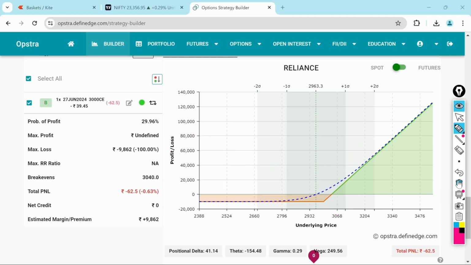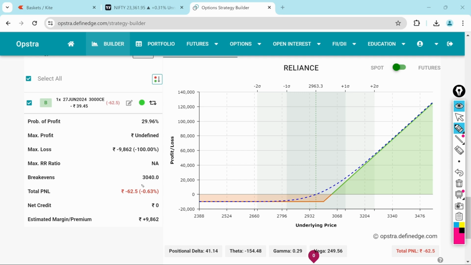So there are three scenarios. If the market goes up as we expected, we will make a profit. If the market stays here or goes down, we will incur a loss, and the loss is the maximum amount we paid to buy the call option. The third scenario: if it expires around the break even point, we neither make a profit nor lose money. Whatever premium we paid, 9,800 something, is what we will get back. It is similar to the third case in real estate, where we pay 10 lakhs and the site is valued around 10 lakhs at the end of the 1 year.